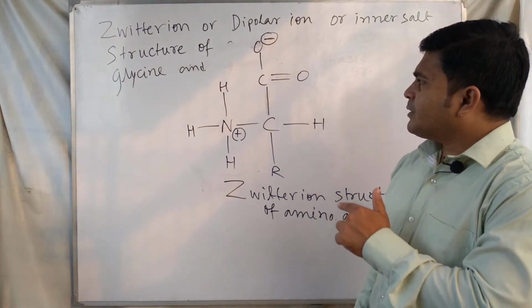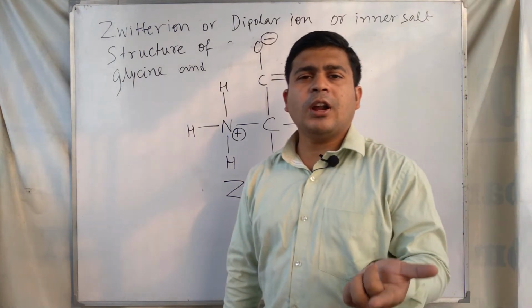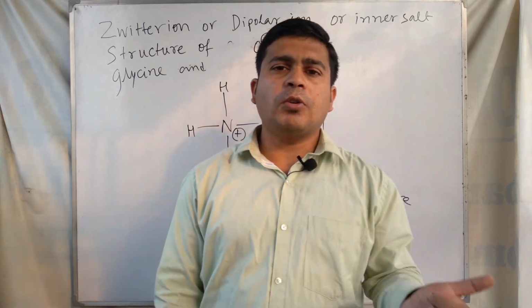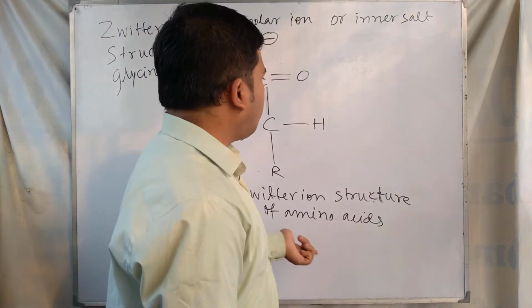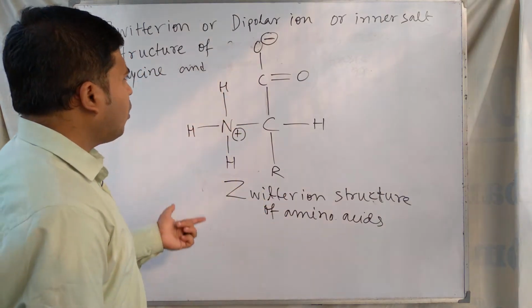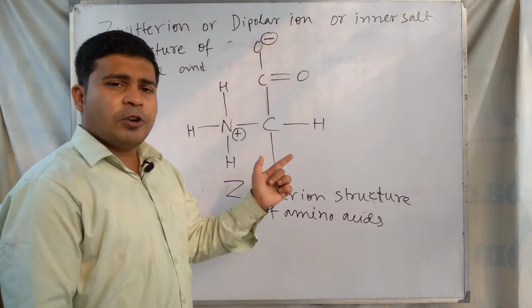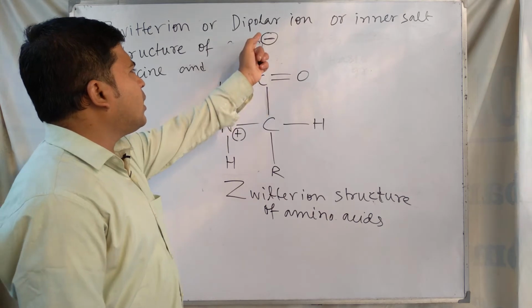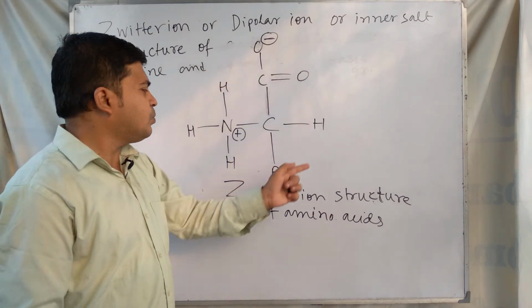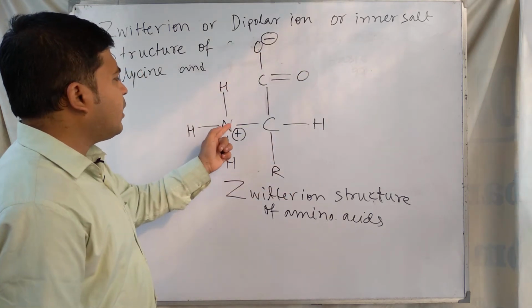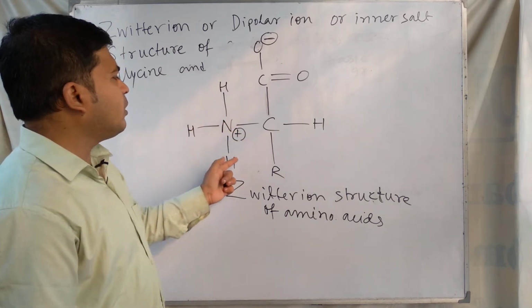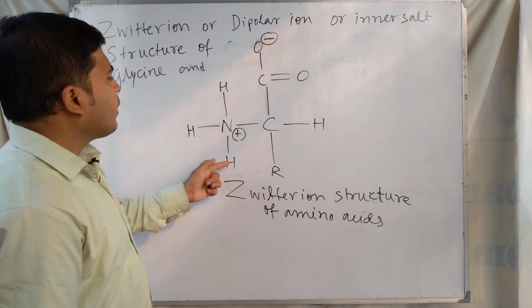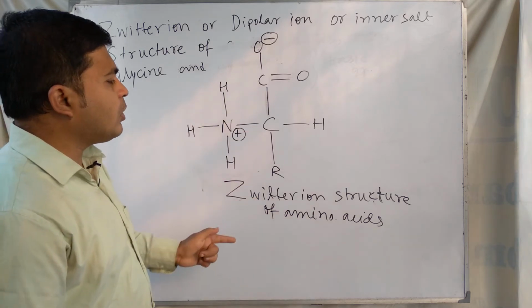So these compounds show behavior like ionic compounds. Ionic compounds have high melting and boiling points, and these compounds also do, which suggests that in the amino acid molecule the carboxylic acid group loses a proton, and this proton is received by the amine functional group, forming an ammonium type ion, and this ion is called the Zwitter ion.